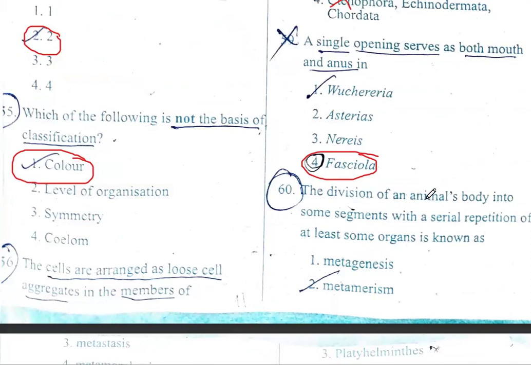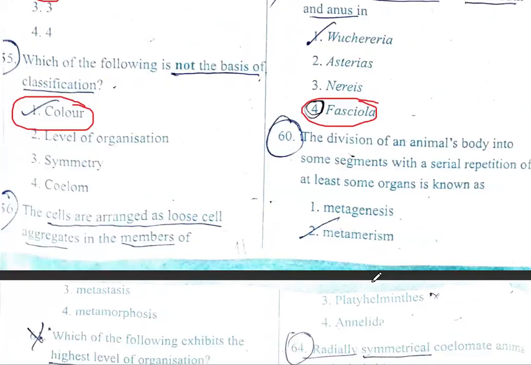The division of an animal body into some segments with a serial repetition of at least some organs is known as metagenesis, metamerism, metastasis, metamorphosis. So metagenesis is a characteristic feature of Coelenterata, or alternation of generation.